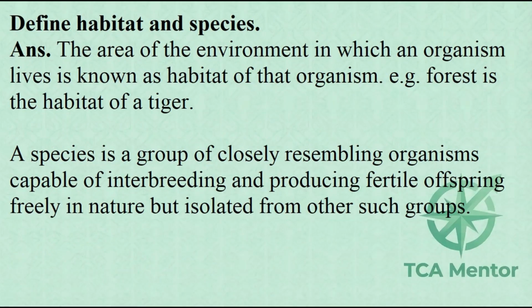Define habitat and species. ANS. The area of the environment in which an organism lives is known as habitat of that organism. E.g. forest is the habitat of a tiger. A species is a group of closely resembling organisms capable of interbreeding and producing fertile offspring freely in nature, but isolated from other such groups.